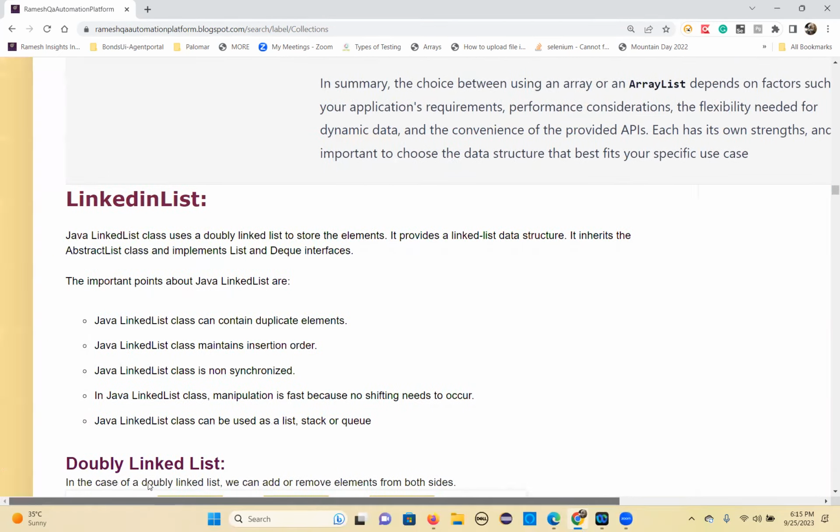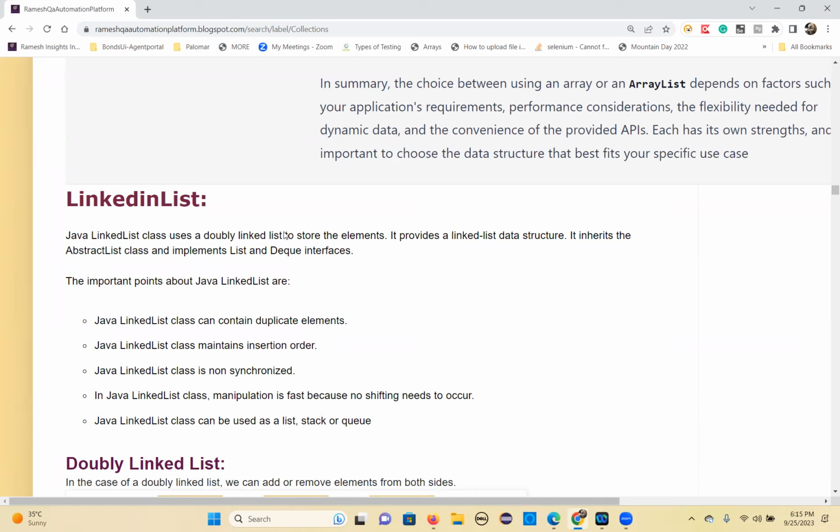Now, LinkedList. We have seen ArrayList, so what is LinkedList? LinkedList is another class which stores the elements in both directions, front to back.